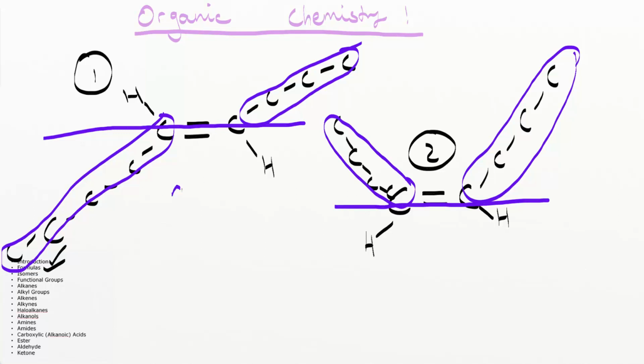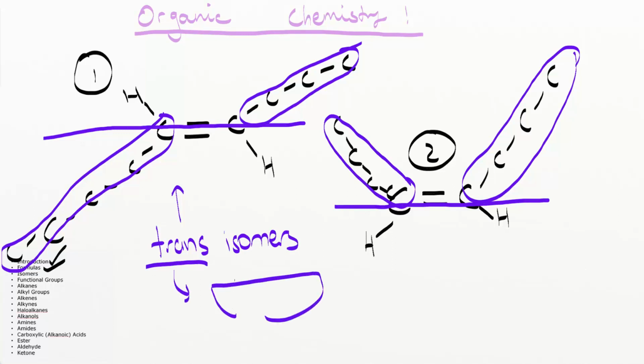We call the first type a trans isomer. Trans means across. Think of the transatlantic steamers or ferries: it goes across the Atlantic Ocean.